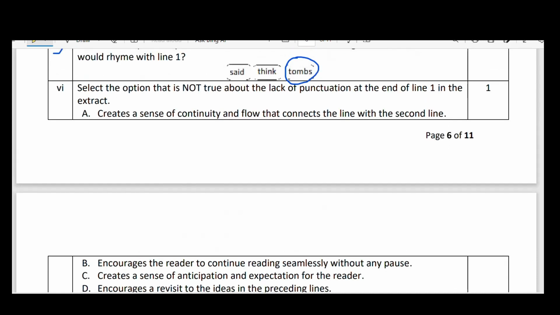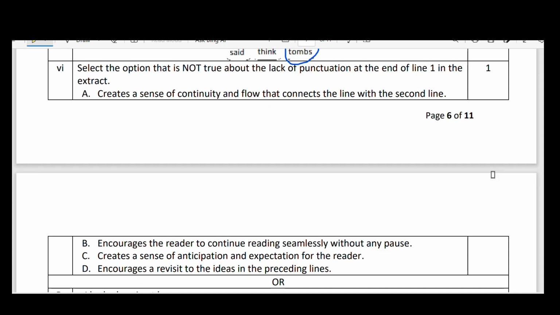There are 4 options. Creates a sense of continuity and flowing that connects the line with the second line. Encourages the reader to continue reading seamlessly without any pause. Creates a sense of anticipation and expectation for the reader.